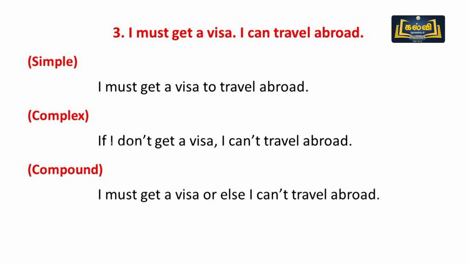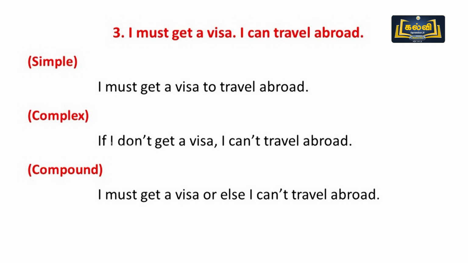Complex. If I don't get visa, I can't travel abroad. If you don't get visa, you can't travel abroad. If we don't get visa, we can't travel abroad. If they don't get visa, they can't travel abroad. If boys don't get visa, boys can't travel abroad. If he doesn't get visa, he can't travel abroad. If she doesn't get visa, she can't travel abroad. If Rani doesn't get visa, Rani can't travel abroad.